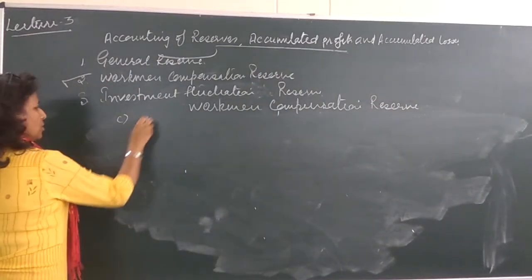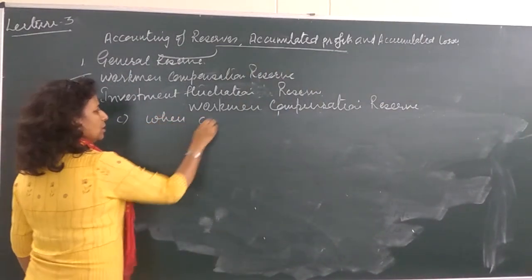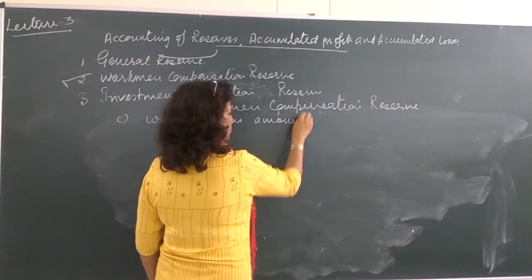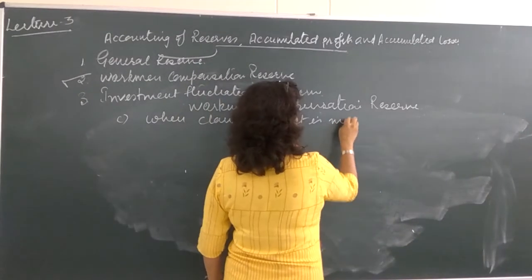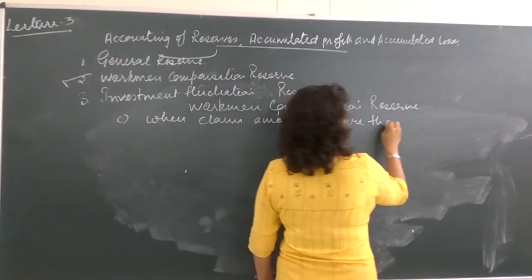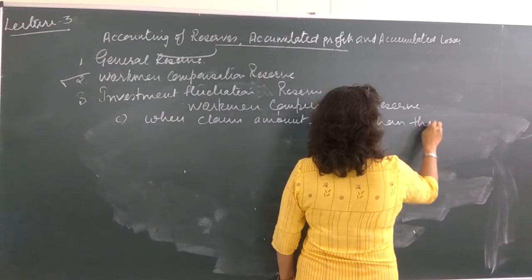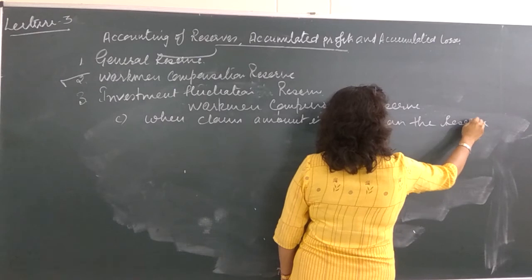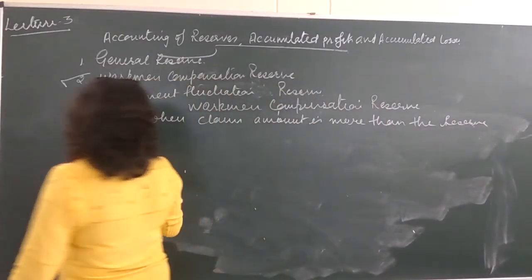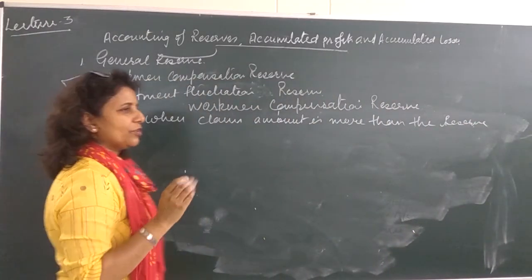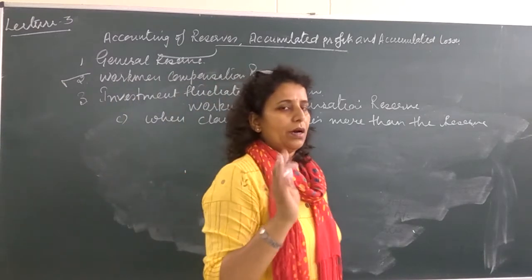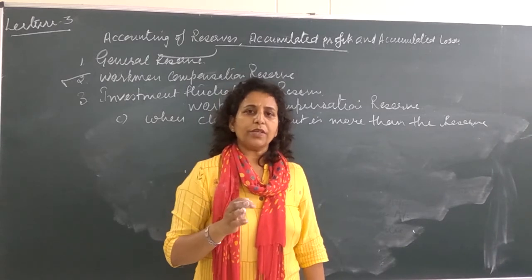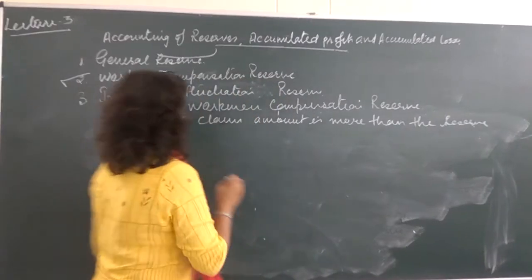बच्चे, when claim amount is more than the reserve. So when claim is more and amount of reserve is less, for example, claim amount is 100 rupees, reserve with the firm is 80 rupees. तो 20 rupees का क्या है, फर्म को लॉस हो गया बच्चे. In that case, what will be the entry?